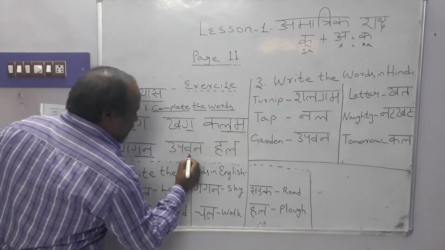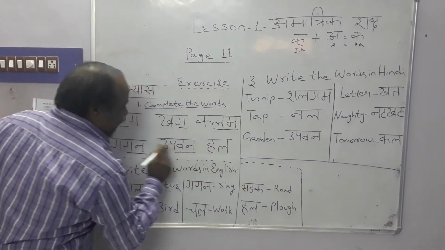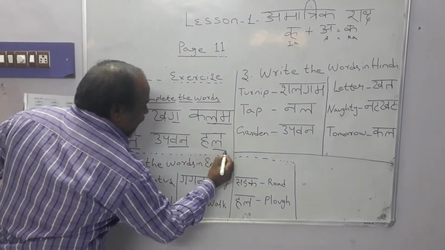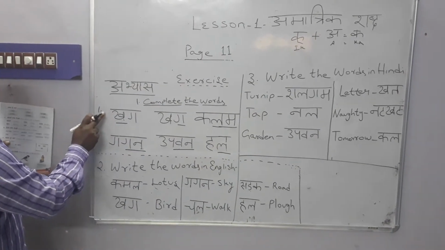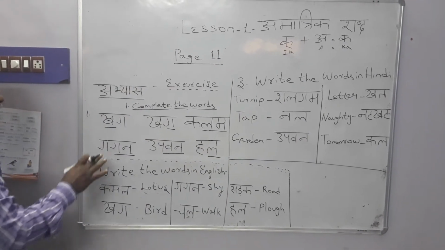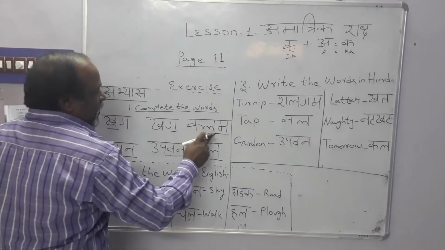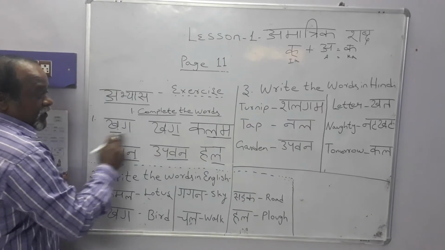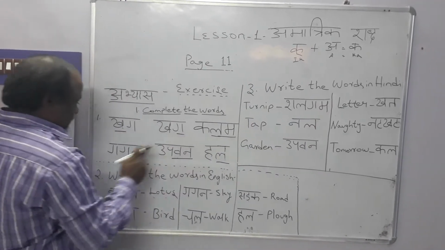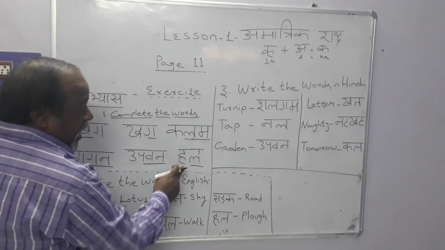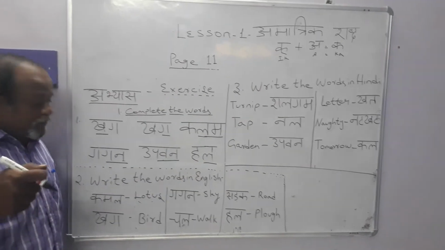Upavan, you have to write U and Pa. Hal. In Hal you have to write Ha. So you have to fill in the words. So Kag, again Kag, Kalam. Kag means bird, Kalam means pen, Gagan sky, Upavan garden, Hal cloud.